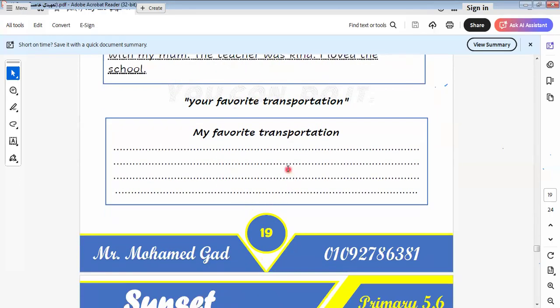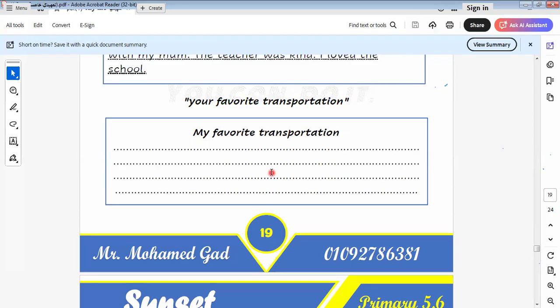Here we say my favorite transportation. I give you an example. My favorite transport is the plane. I like the plane because I'm adventurous, and I would like to see the world from the sky.